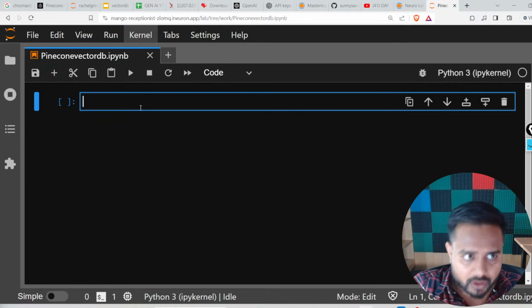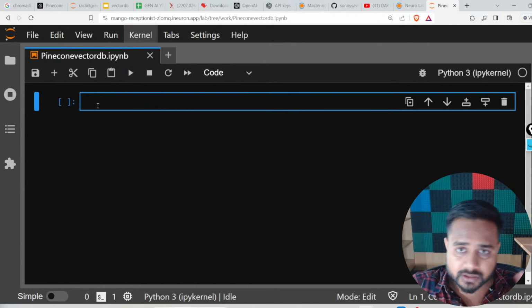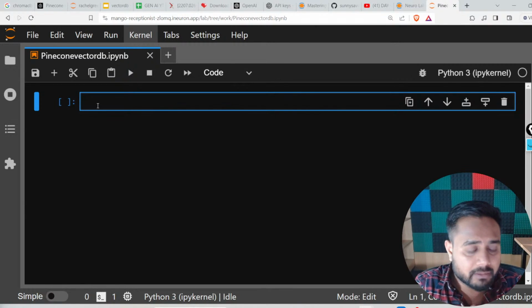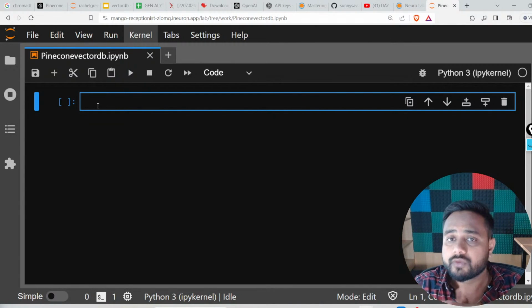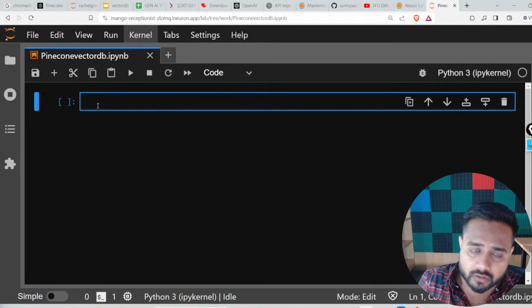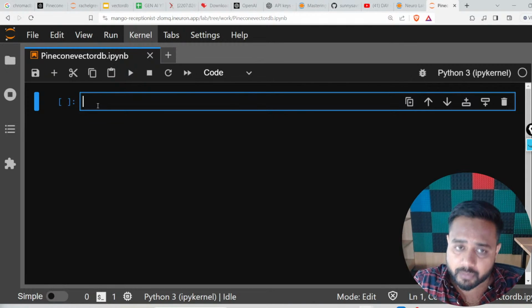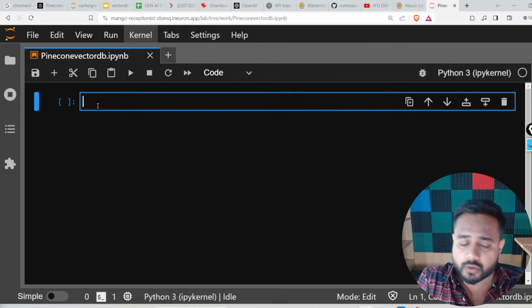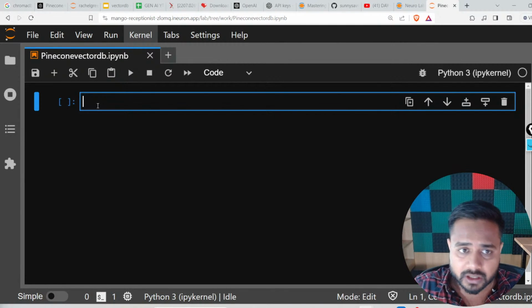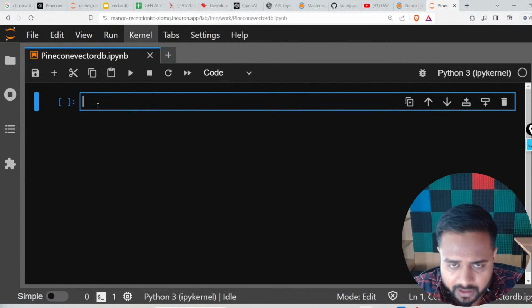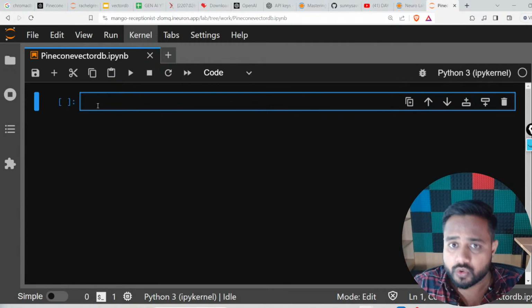Now here, this is my blank notebook. First of all, I need to install some libraries. So I believe that you are doing along with me. Please do it along with me, because today I will go very slow. This is going to be a very important session for further projects, the projects which we are going to do in our upcoming sessions. So please guys do it along with me, and I will be writing each and every line, each and every code in front of you. So fine, let's start now.